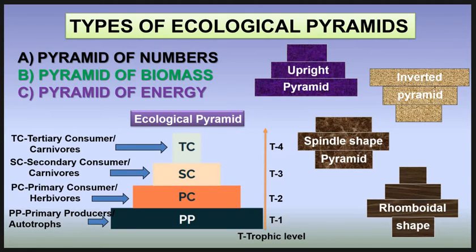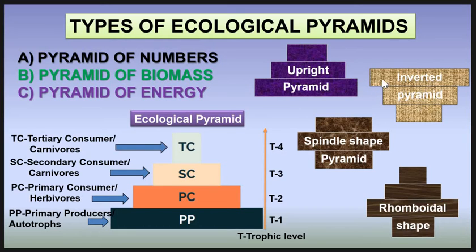The ecological pyramids can be upright, inverted, spindle shaped, rhomboidal shaped and other different shapes. But these are the main types of ecological pyramids. In an upright pyramid, there is a broad base and gradual tapering towards the end.